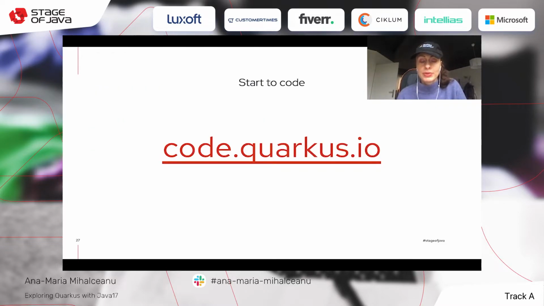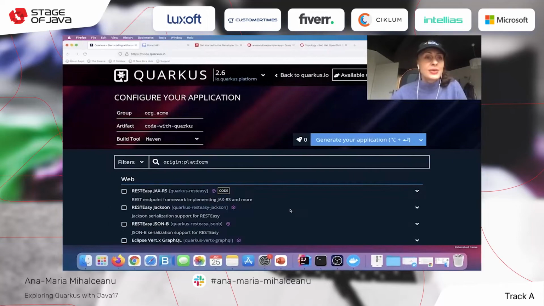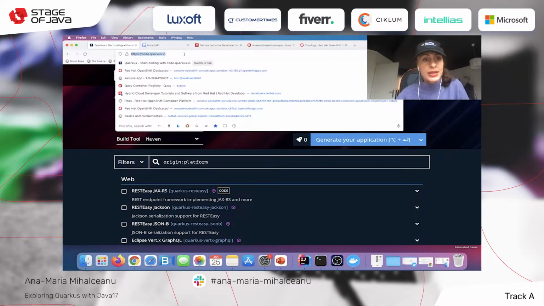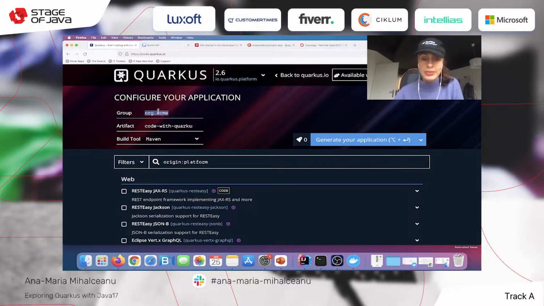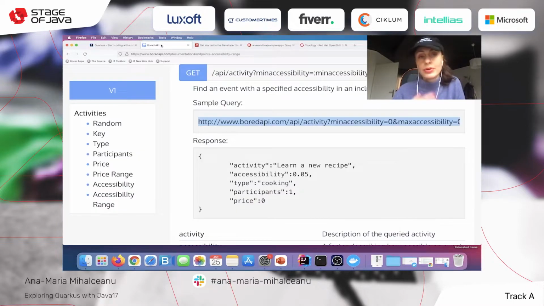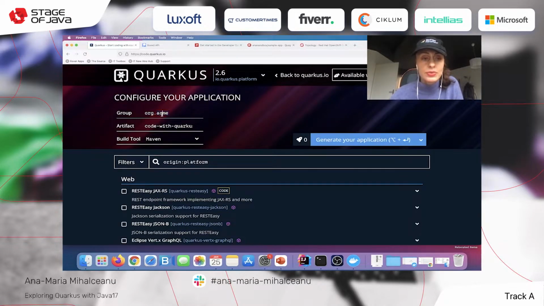And the first place we're going to start with is code.quarkus.io. So let's go to code.quarkus.io and choose here to build our application. So probably you're wondering what we're going to build. Well, I have here the Bored API, and I want to build a hobby application that is consuming information from the Bored API, and then it exposes that information according to some needs that I will invent down the road to some end users. And again, this is going to expose a REST API. So let's go here and make our app.